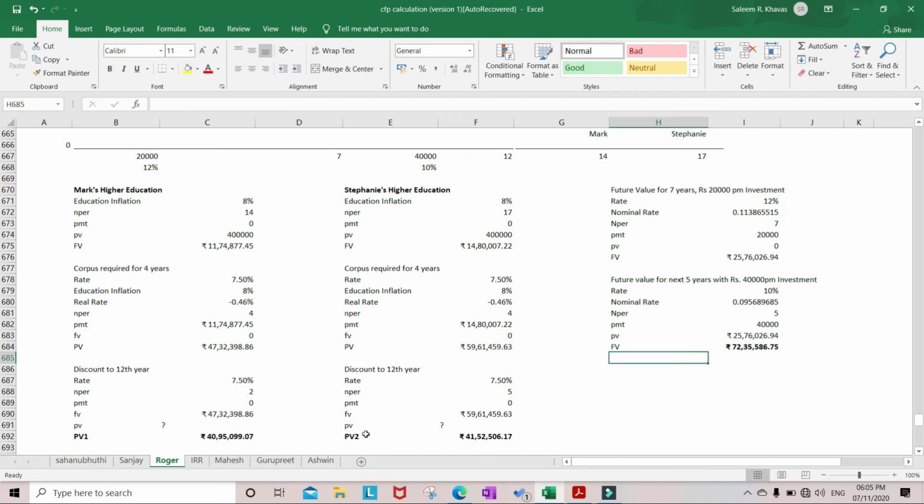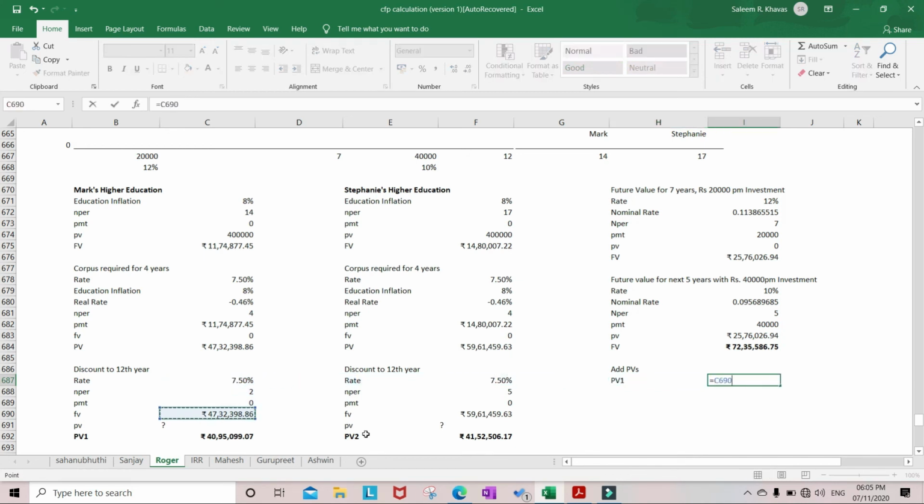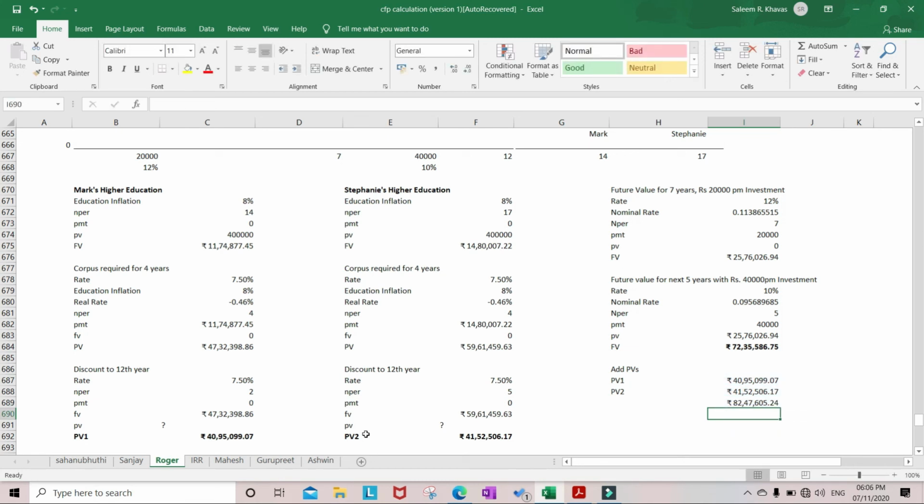Now we will add both the PVs. PV1 is 40 lakhs, PV2 is 41 lakh 52,000. If we add this, it comes around 82 lakhs 47,000.